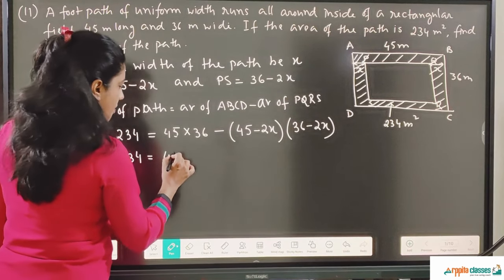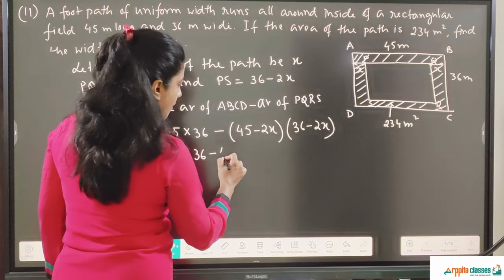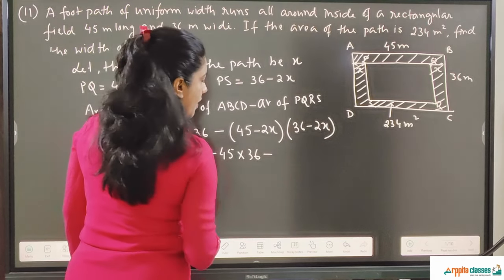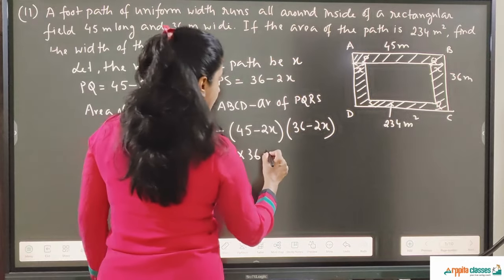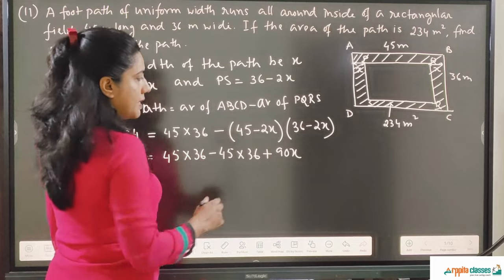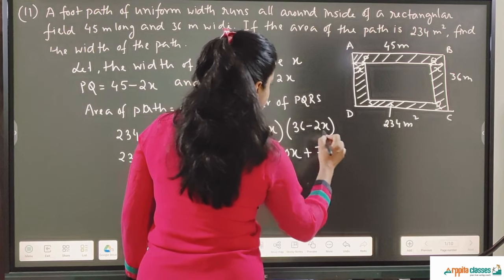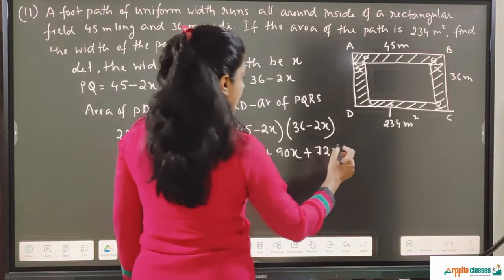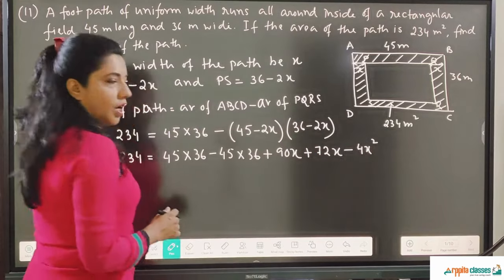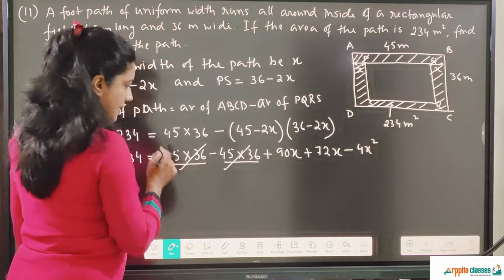234 is equal to, I am not multiplying this, keeping this way, minus, here I multiply 45 into 36, minus 45 into minus 2x will become plus 90x, minus and minus plus 36 into 2x, that's 72x, and minus minus minus is minus 4x square. Now why did I multiply this? Because this and this will get cancelled.